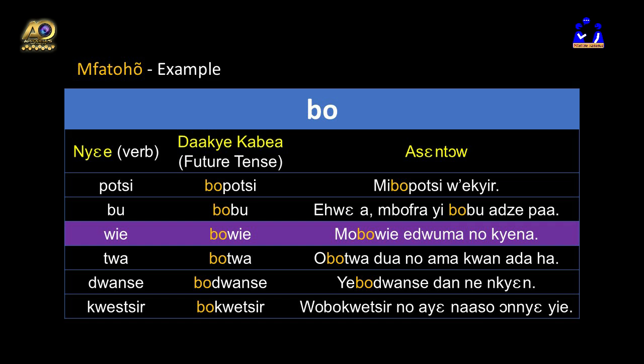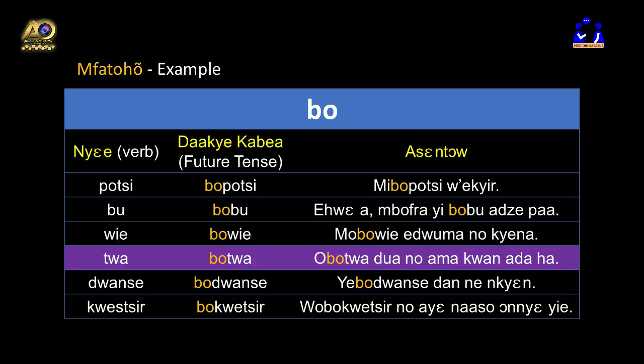Wie, that is to finish. It takes this prefix bo. Bo wie will finish. Mu bo wie edwuma no china. I will finish the work tomorrow.